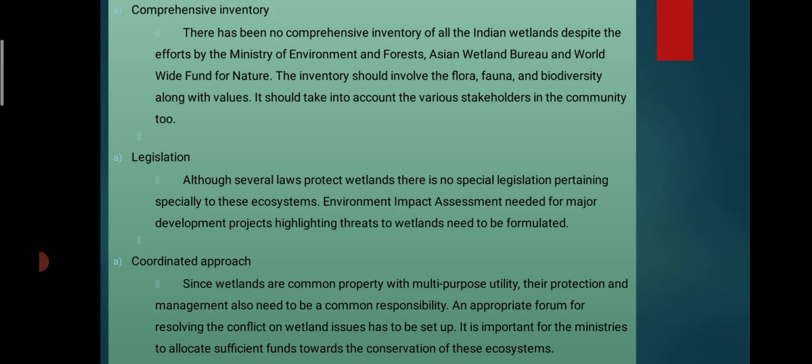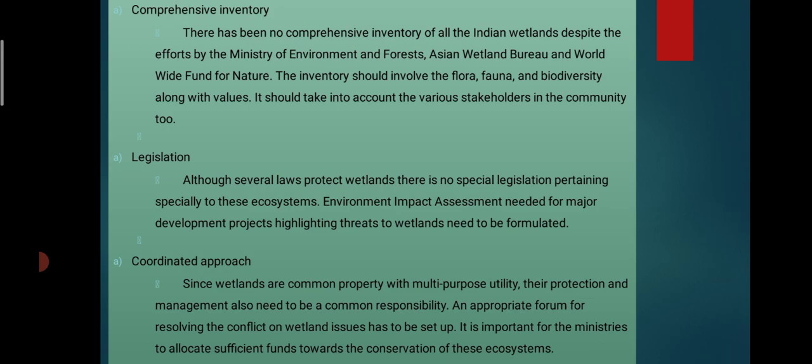Then legislation we also have to do. Some legal issues have to be settled, and several laws and policies have to be set up. There is no special legislation pertaining specifically to this ecosystem. Environmental impact assessment is needed for major development projects, and policies highlighting the threats to wetlands need to be formulated. Then a coordinated approach.